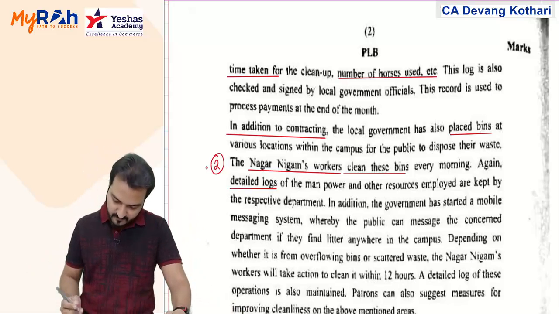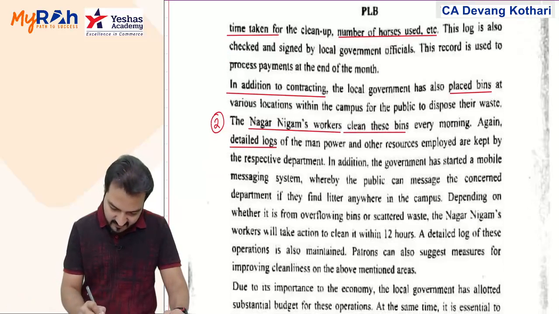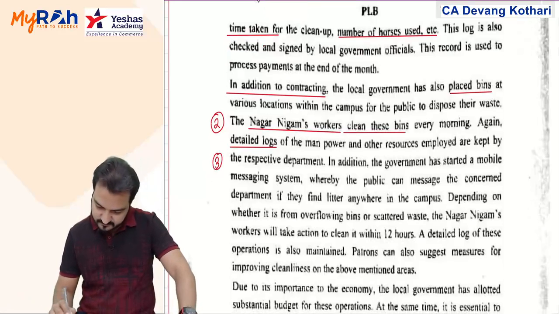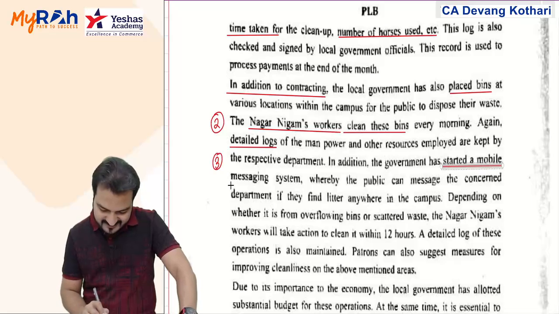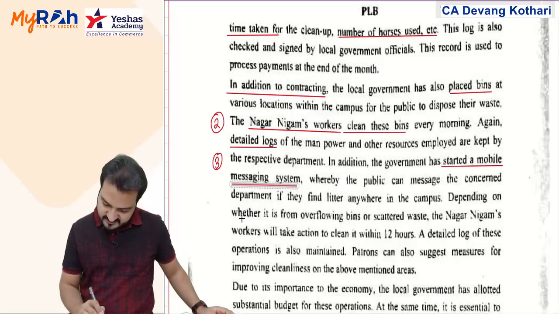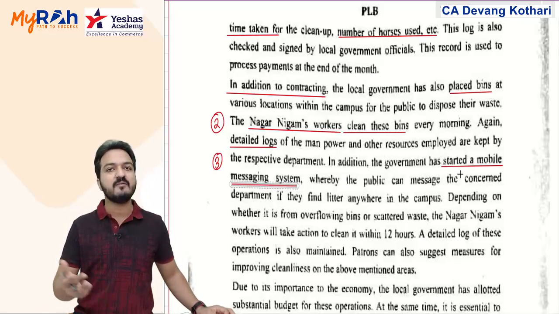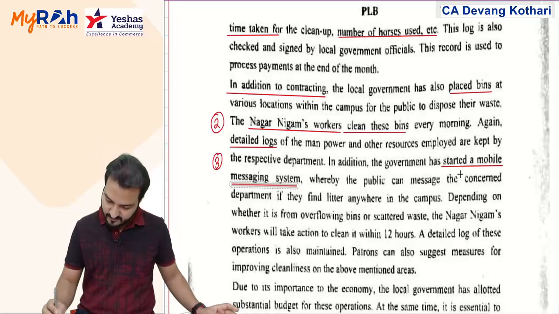Yep. And they also maintain a separate log for that. And still further, in addition, third, what they have also done is start a mobile messaging system whereby the public can message the concerned department if they find litter anywhere in the campus. Yes, this is just to get the public involved in the cleanup work.